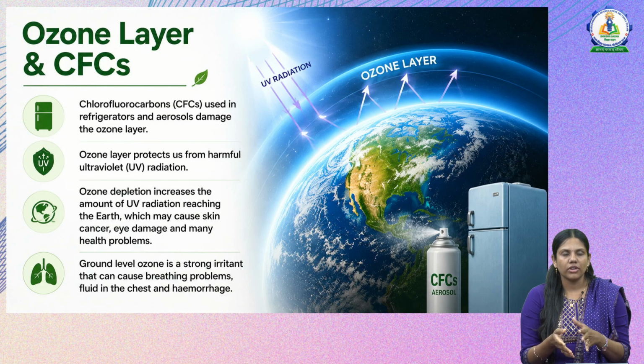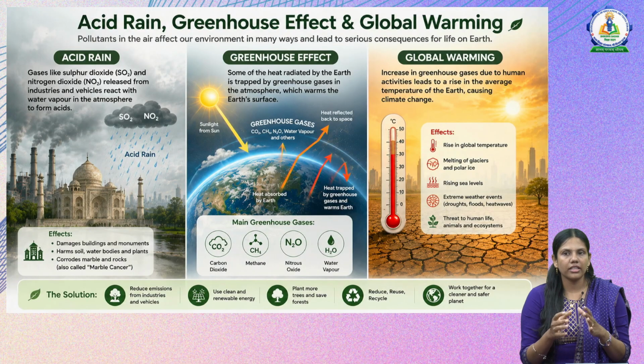Next we have the other effects of air pollution: acid rain, the greenhouse effect and global warming. Acid rain is caused mostly by the pollutants oxides of nitrogen and oxides of sulfur. The oxides of sulfur are sulfur dioxide, and the oxides of nitrogen are nitrogen oxide.